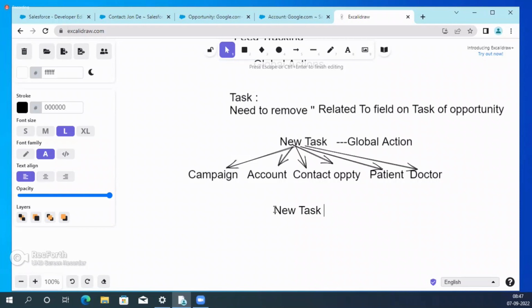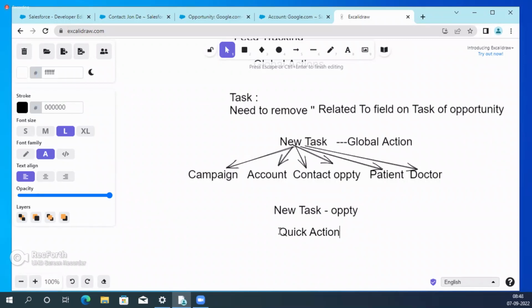What is the action? Again, new task. I'm creating my own action, but that is not a global action. That is specific to one related object. That means I'm creating one new task related to opportunity, not other objects. Understand? In that case, this new task is one action. It is not a global action. It is an action which belongs to only a particular object. Then this action is called, what is that? Quick action.